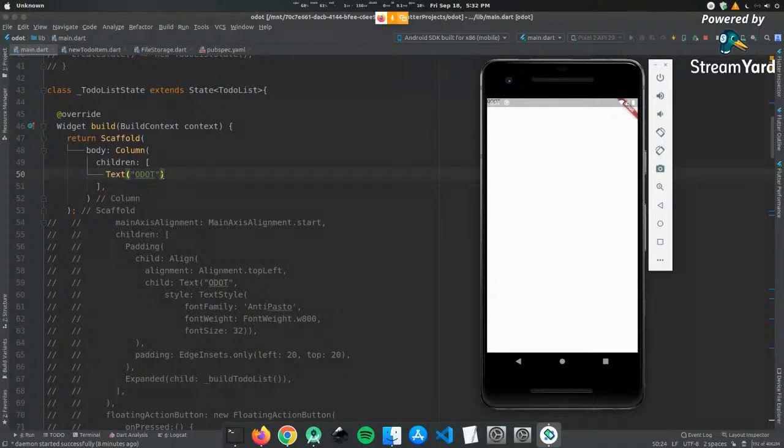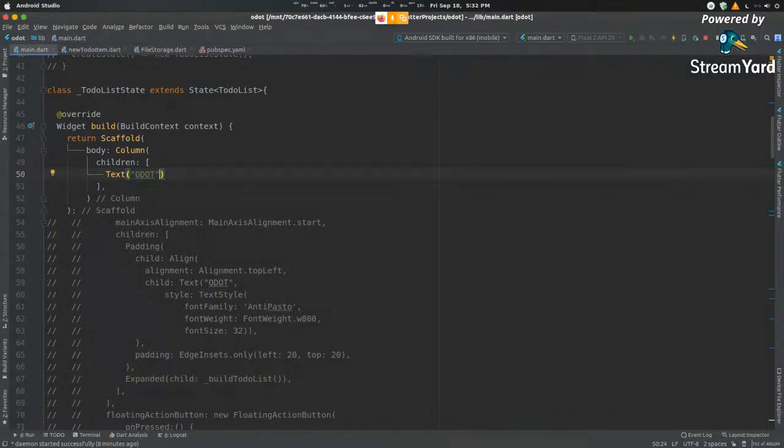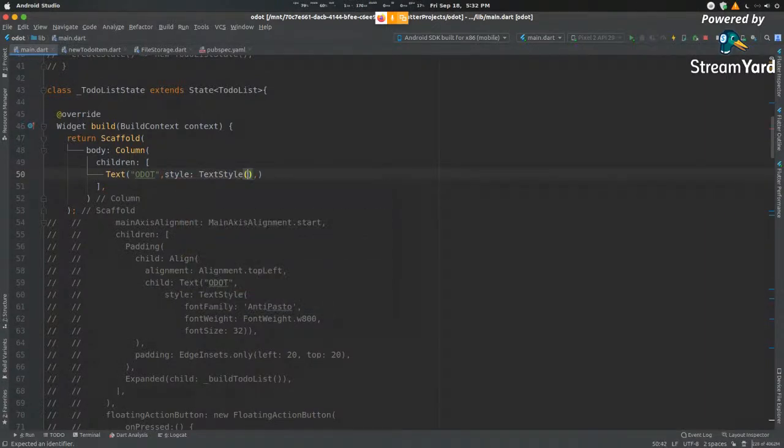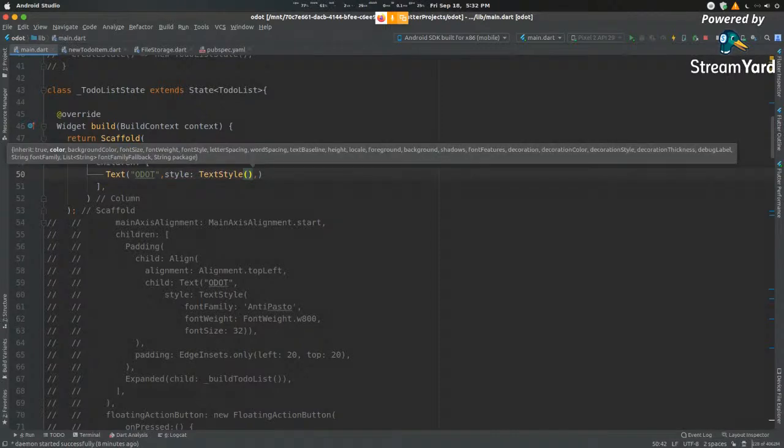Now we want it to be a little more bold, right? We want to increase this text style. So let's just put style. Inside the style, we need to define the style of it. Another component that Flutter has to define style is a text style. So you just type text style. And inside here, you specify the components. As you can see, Flutter has a lot.